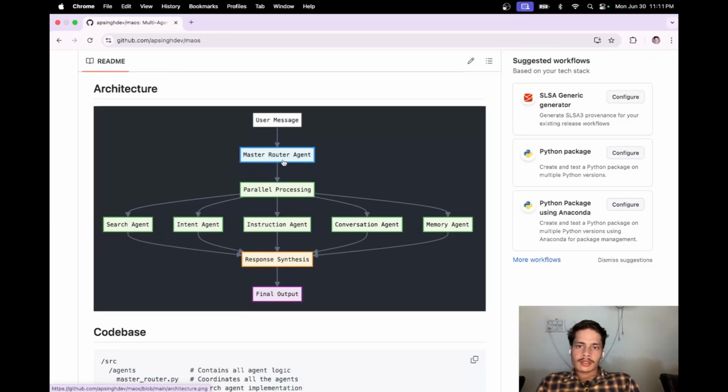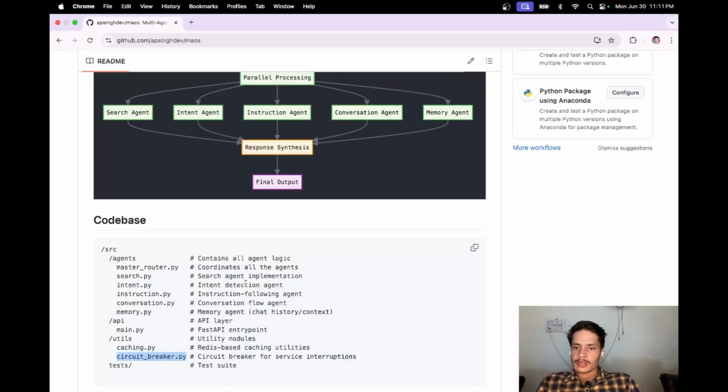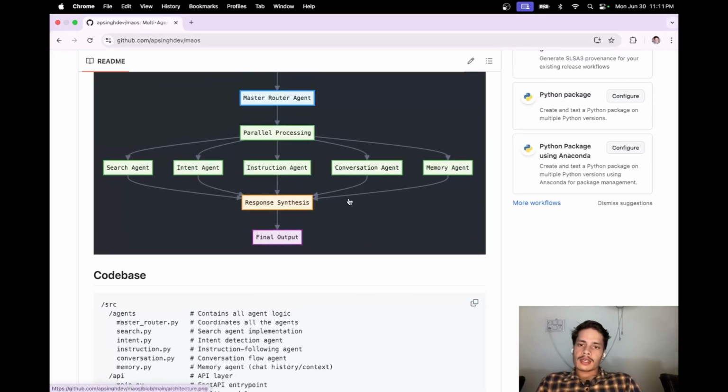So let's look at the architecture. Here we have a master router agent, and here we have five individual agents: search, intent, instruction, conversation, and memory. These agents perform specific tasks, as you can see here, and after that we perform a response synthesis. Basically we put together all the responses from all the agents, compile that response, and return it to the user as the final output.